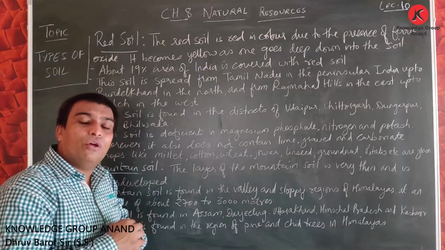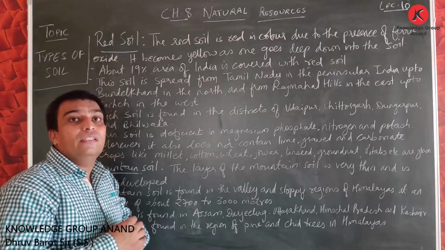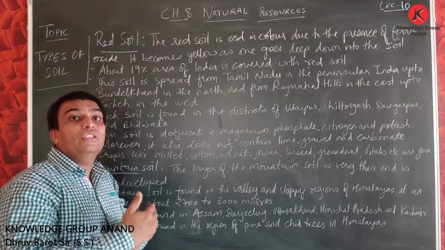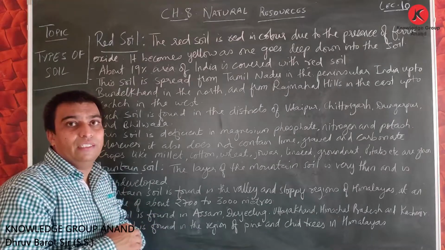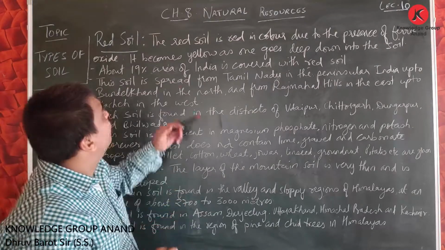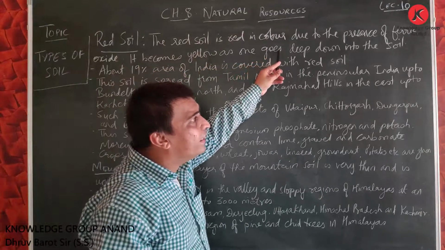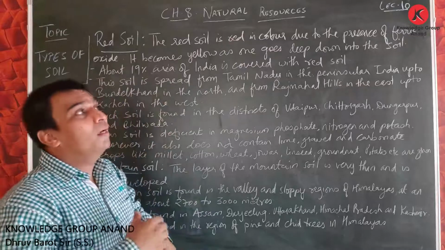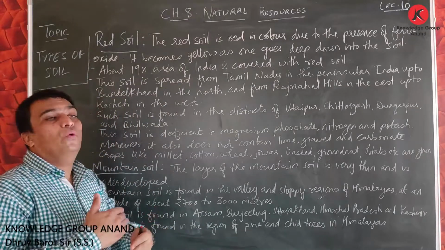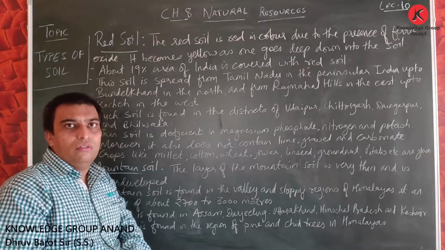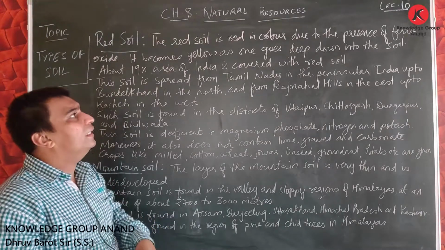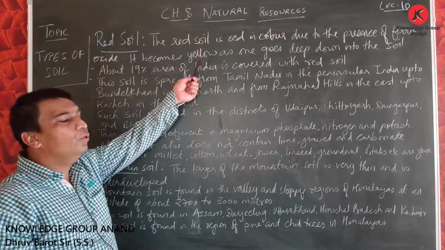This type of soil has been obtained from lava deposition as well. So, this red soil is red in color due to the presence of ferric oxide. It is on the top part. But as one goes deep down, as we dig more and go more below, this soil color changes to yellow.